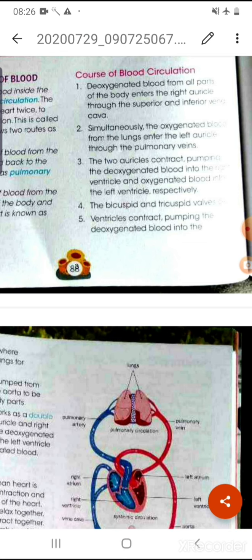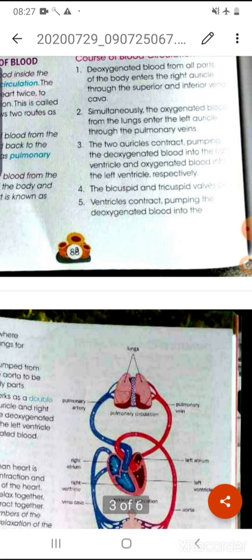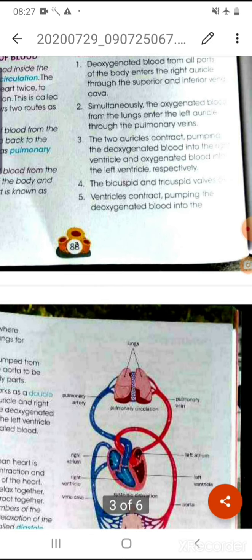Simultaneously, at the same time, oxygenated blood from the lungs enters the left auricle through the pulmonary veins.